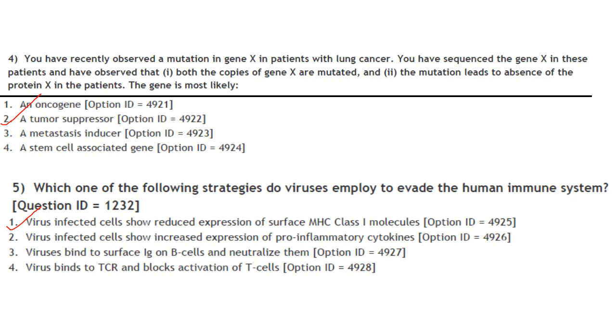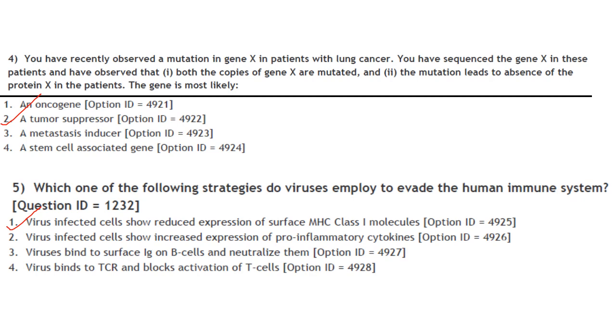Then you have recently observed a mutation in gene X in patients with lung cancer. You have sequenced gene X in these patients and observed that both the copies of gene X are mutated, and the mutation leads to absence of protein X in the patients. The gene is most likely. So you isolated the gene and sequenced it, and you observed that both copies of gene X are mutated and the mutation led to the absence of protein X. So which gene is it most likely to be?